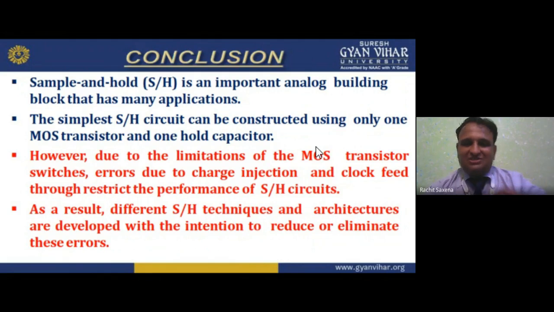As a result, different sample and hold techniques and architectures are developed with the intention to reduce or eliminate these errors. If I want to reduce these errors, many implementations, architectures and techniques are being used nowadays. Okay, this is the conclusion.